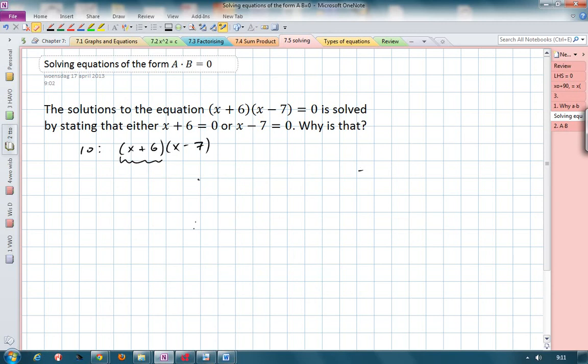When you have an equation of the form a times b equals 0, so this is my a, some expression in brackets, times something else, that is equal to 0, what you want to do is set the first part equal to 0, x plus 6 equals 0, or the x minus 7 equals 0. One of these things must be true to find the solution. So then minus 6 on both sides gives you x equals minus 6, and plus 7 on both sides gives you x equals 7.